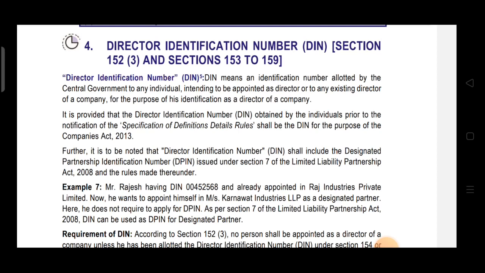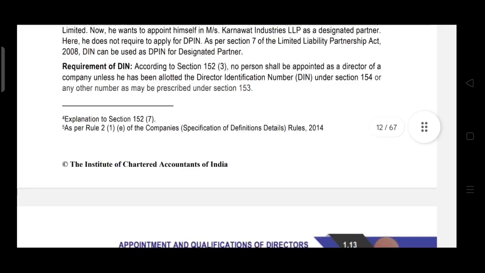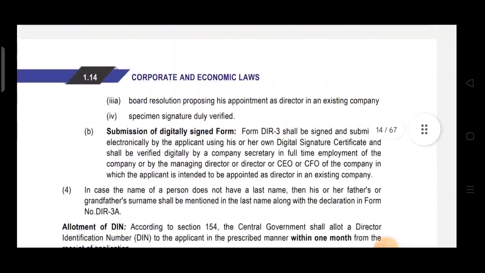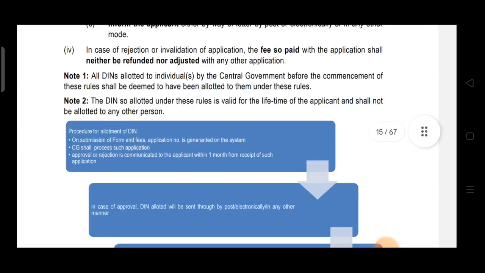The word existing director is given because on or before 30th June 2007, this DIN provision was not made mandatory. So if any director was appointed on or before 30th June 2007, that person is required to obtain DIN if he is still a director after 30th June 2007, because DIN was made mandatory for e-filing from 4th July 2007. That's why they have given the existing director word over here, and under rule 10A they have given on or before 30th June 2007. Hope it's clear.